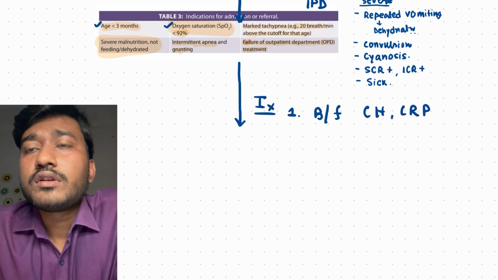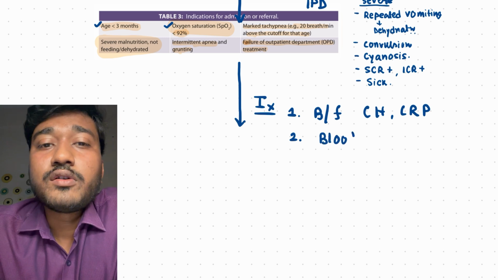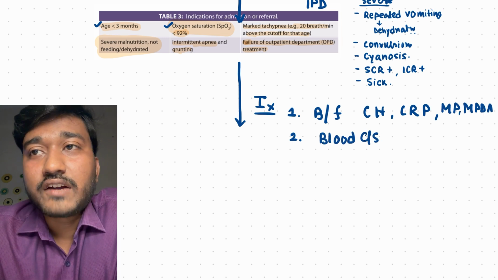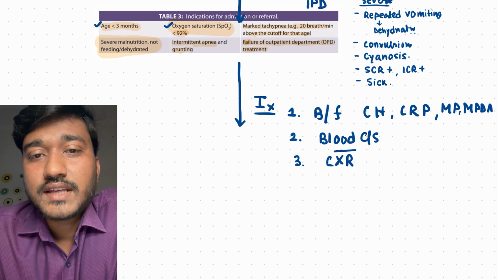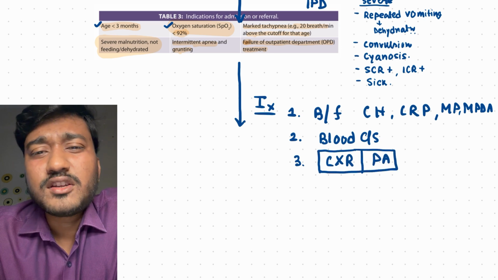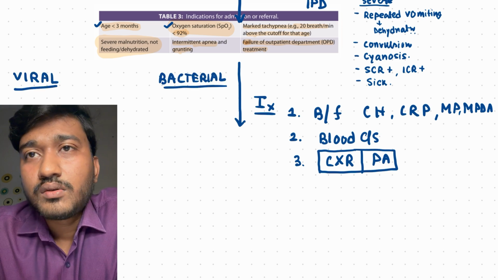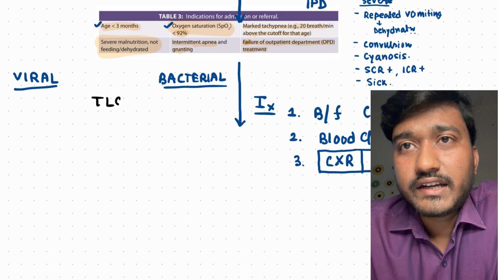Okay. So how will you investigate this case? Initially, you have to go for blood for complete hemogram, CRP, as well as MP, MPD. You know there is fever, and you need to work up for fever as well. You need to send blood culture and chest X-ray. We will discuss chest X-ray a little later.